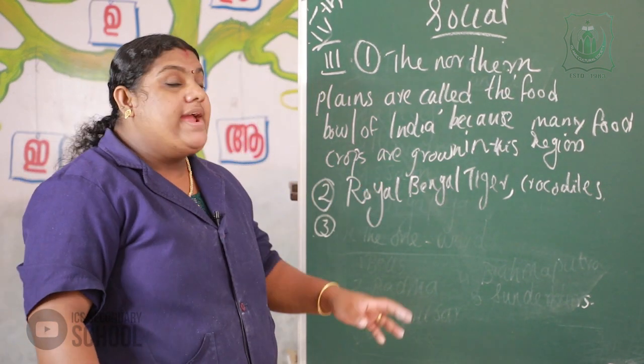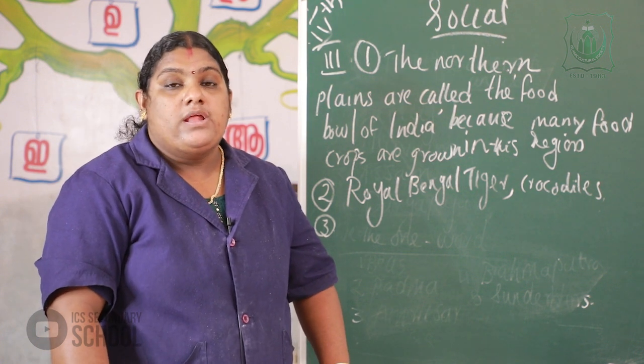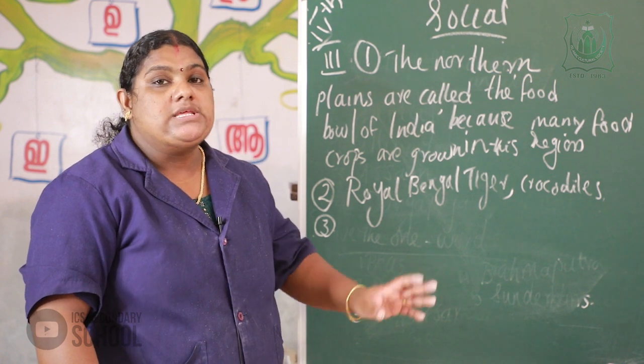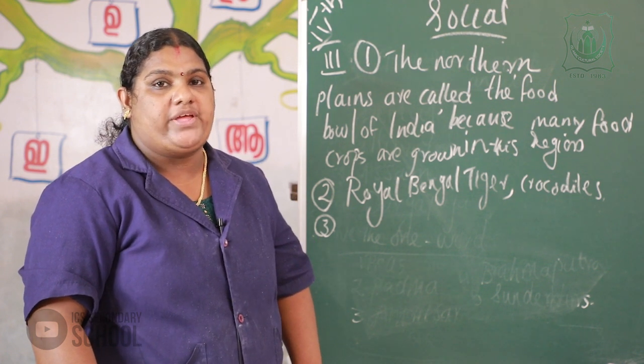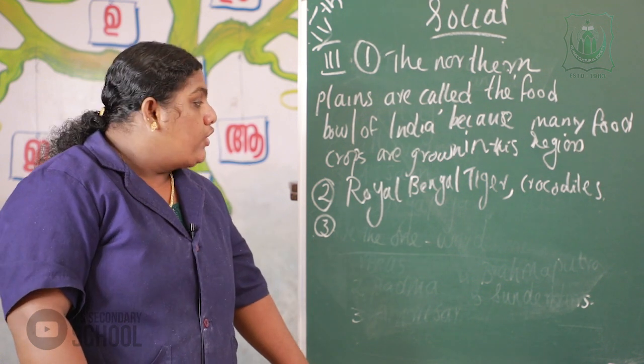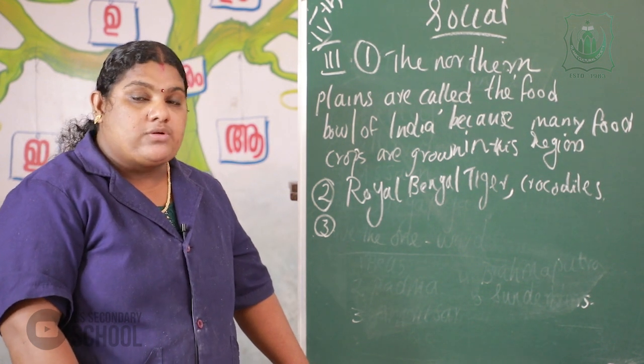So this region is also known as the home of wild animals. The main wild animals are the Royal Bengal tiger and crocodiles.